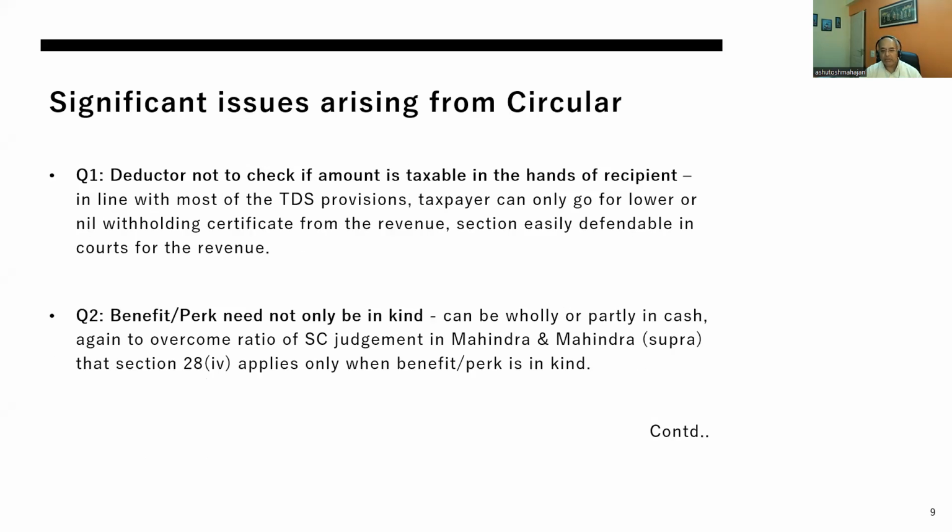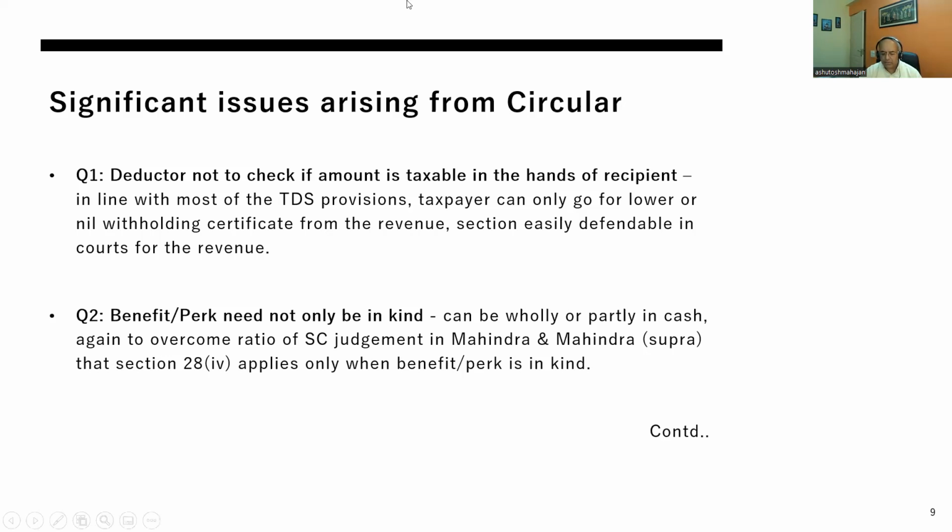Now we come to the circular, and there are questions in the circular. For example, a deductor need not check if the amount is taxable in the hands of the recipient. It's in line with most of the TDS provisions, where the deductor deducts tax on the gross amount paid without actually worrying about what the income element in the payment made is, or whether it is taxable at all.